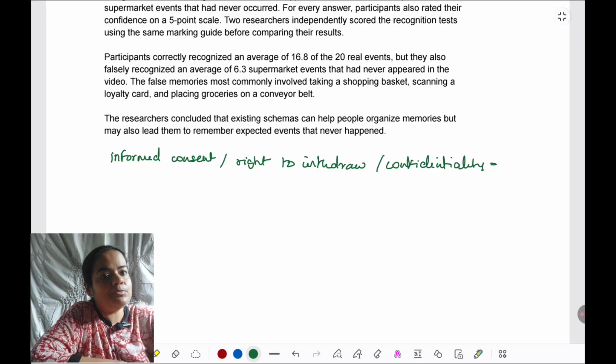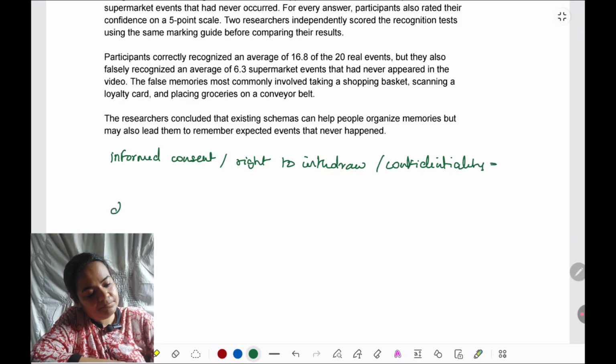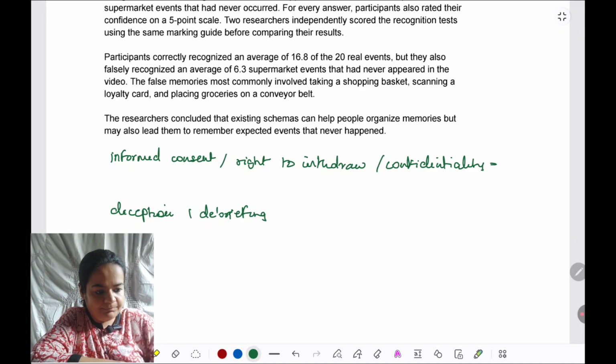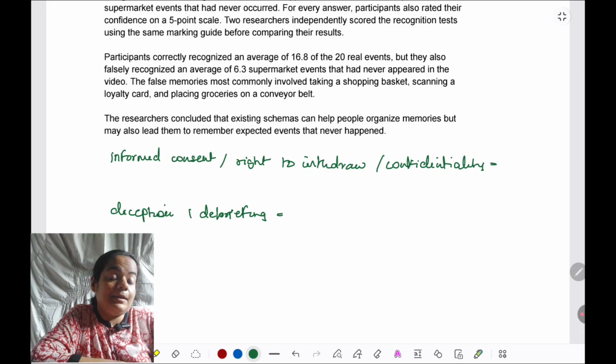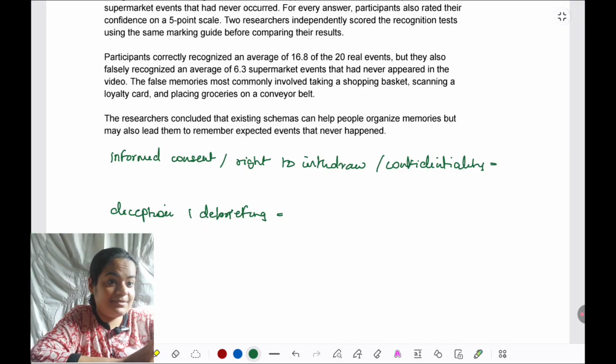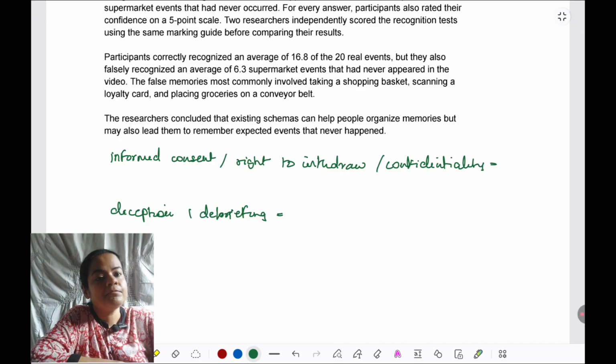Next is deception and debriefing. If deception is there and debriefing is there, it's a strength. Deception gets justified to an extent. If deception is there but debriefing is not there, that's a big issue. That should not be the case. It's a very big weakness.